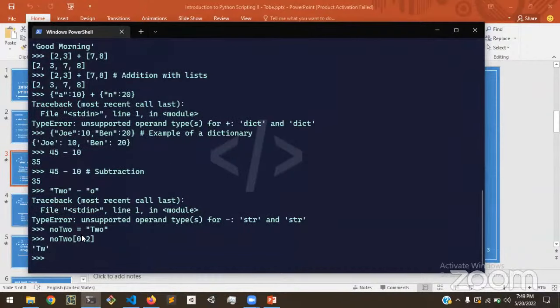We're indexing a string. We specify the first value that we want to get, which is the first value, at index 0. Counting or indexing starts from 0 in Python. Then we specify the last index that we do not want to include, so that's the third element, or the second index. Python is going to return all the elements in between this range, which is the 0 index and the first index, which is "tw". So this is how we might remove a letter from a string. And we still have the multiplication operator.